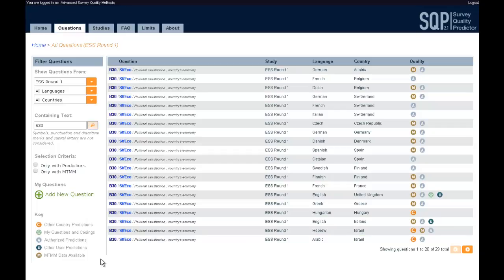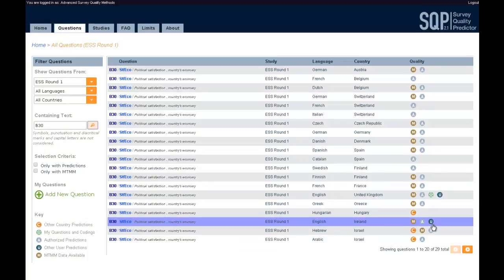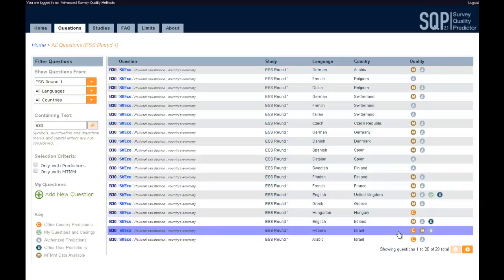The green key indicates my predictions, which in this case show the question from the United Kingdom I coded for this tutorial. The navy blue key U shows that this question was also coded by another user. Similarly, another user coded the question for Ireland. For the question in Israel, a country for which SQP is not yet able to provide a quality prediction, the orange key C tells us that the quality prediction provided is not based on Israel, but on another country.